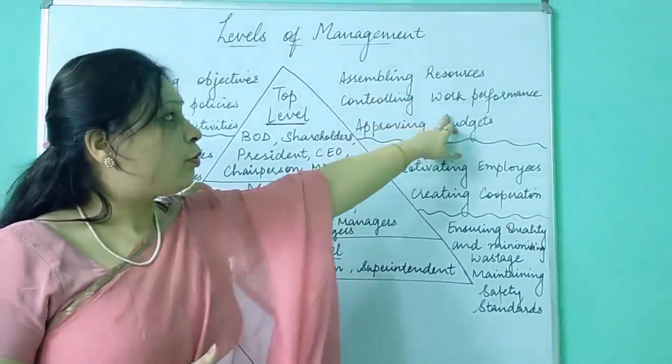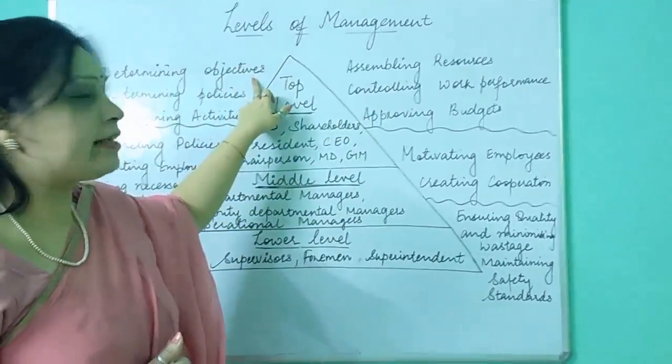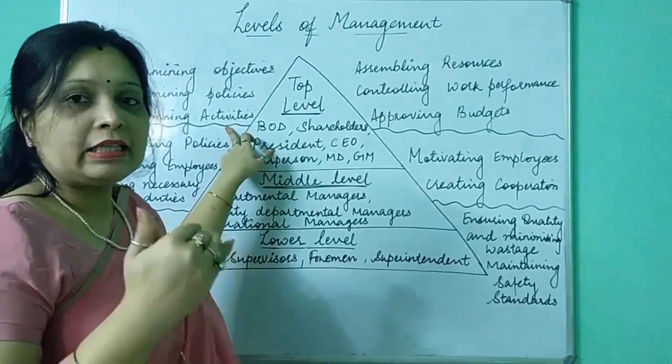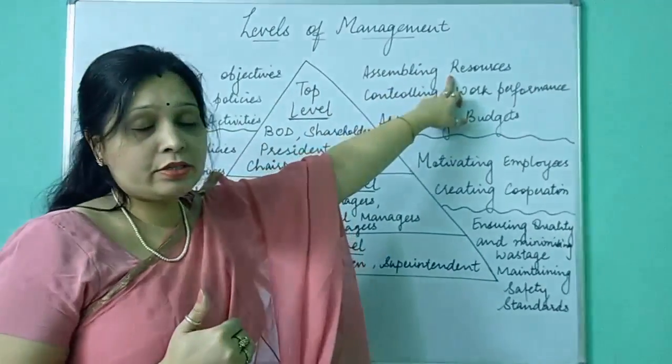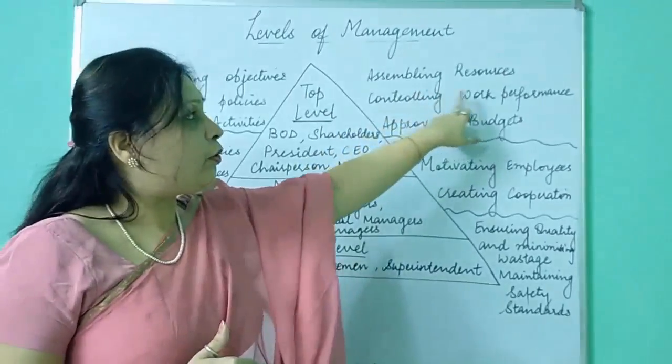Next is controlling performance. Now after making the objective, giving you all the policies, determining the activities, and also giving you all the resources, after that it is their topmost duty to control the work performance.